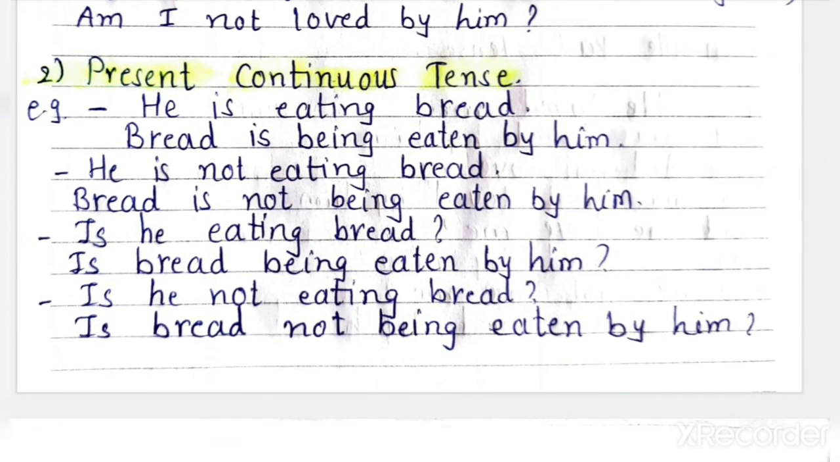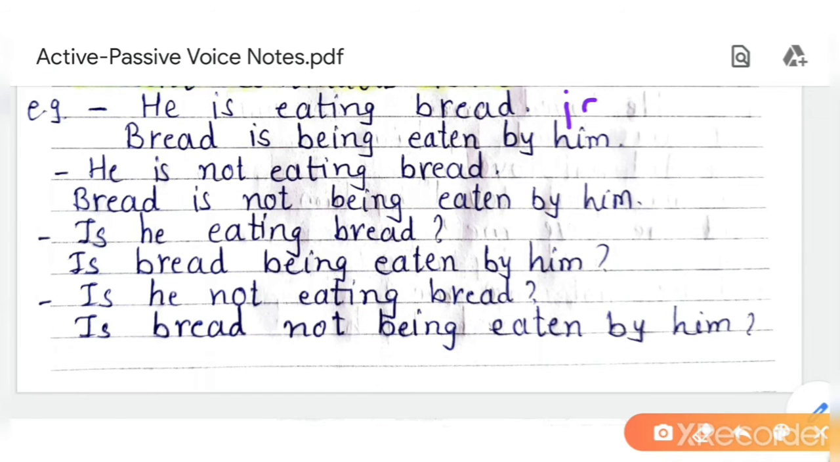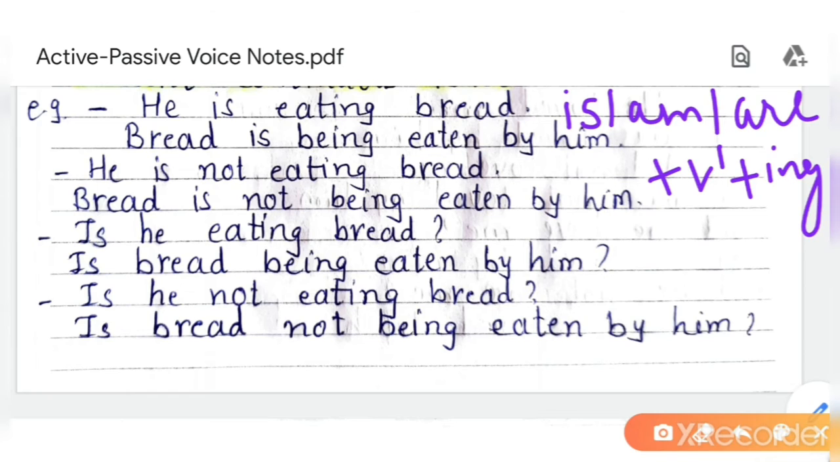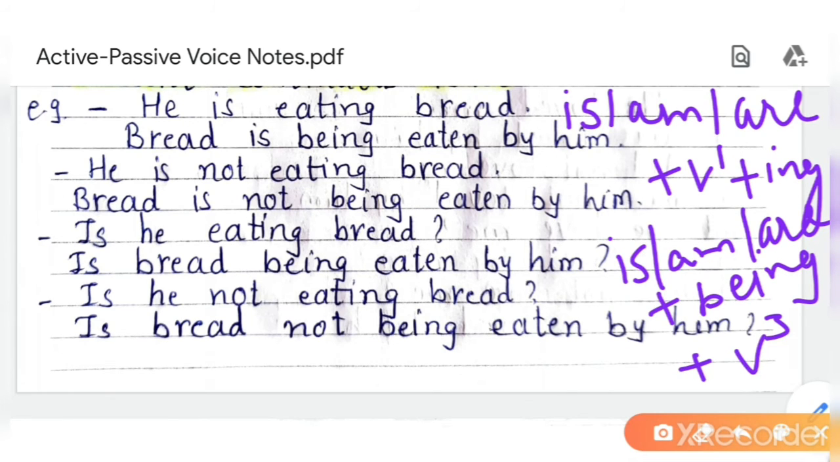Next one is present continuous tense. In active voice, present continuous tense is is, am, are plus V1 plus ing. This is the active form of present continuous tense. And here in passive voice you have to add is, am, are according to the subject plus being plus V3. Okay, so keep this in your mind.